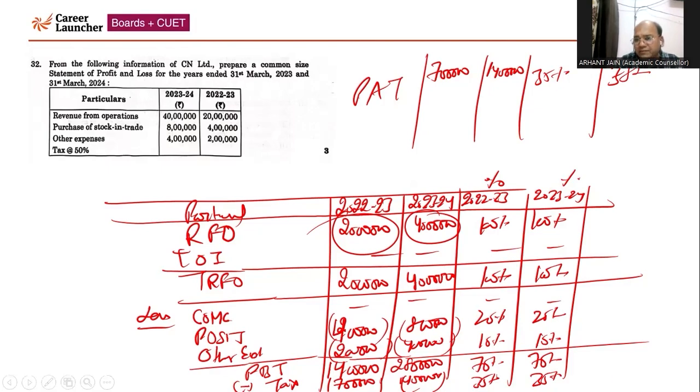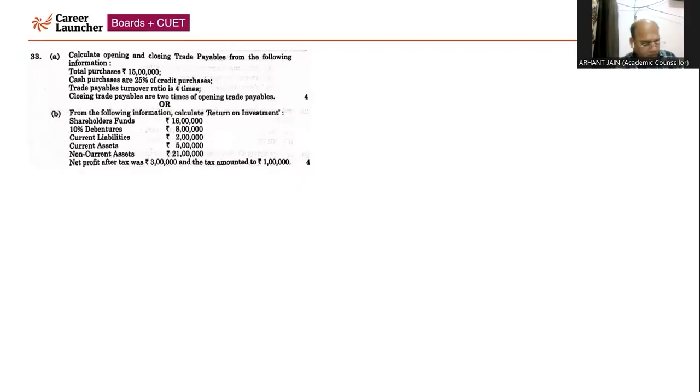Coming to the next, we are going to solve question 33 part A. Under 33 part A, first of all, we'll calculate the credit purchase. Credit purchase will come to 12 lakh.